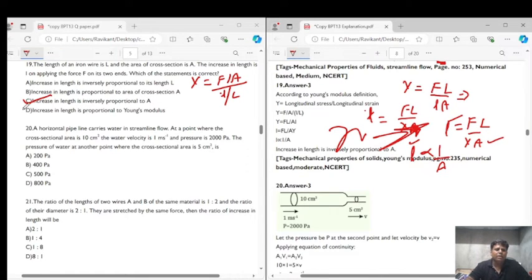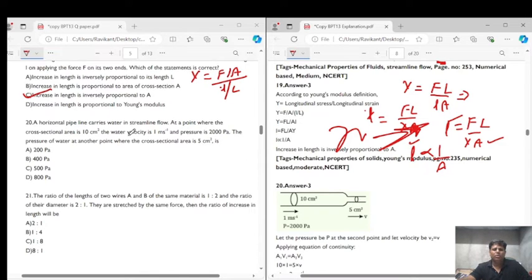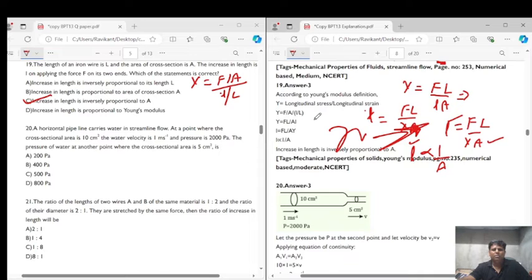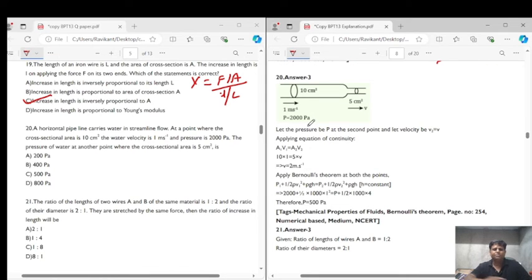Now question number 20. Question number 20 says that a horizontal pipeline carries water in streamline flow. At a point where the cross-sectional area is 10 centimeters square, the water velocity is 1 meter per second and pressure is 2000 pascals.